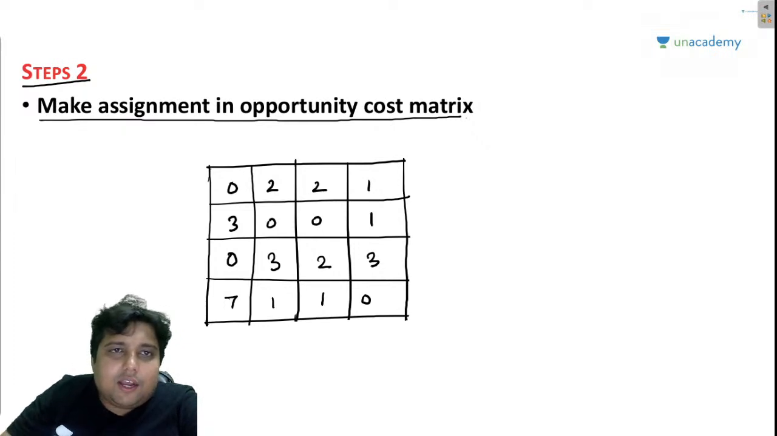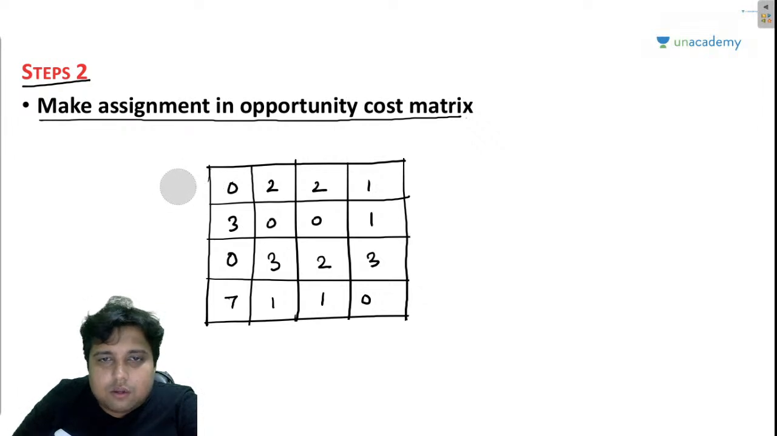Job 1, if I take a look at job 1, it is looking for these four machines. On comparing, I can simply find that 0 is here, which basically indicates that this is going to be the minimum time. So job 1 should be given to machine 1.